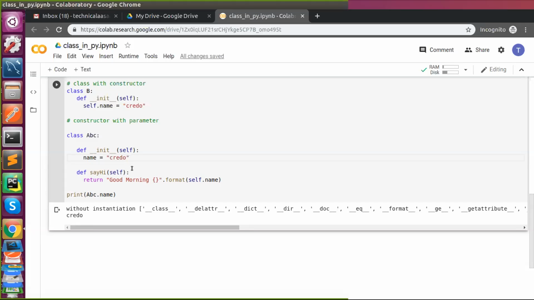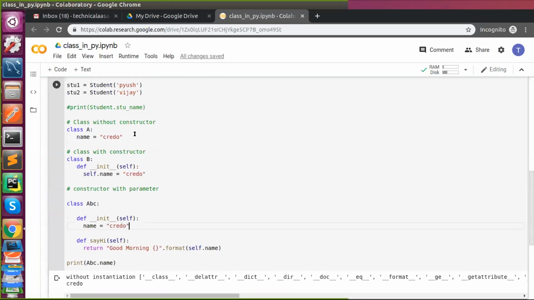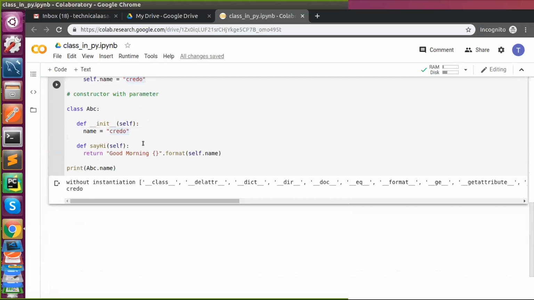No, I said I want to create an object name while I'm instantiating. Previously I kept it directly inside the class, and it will consume certain memory. But in case of constructor, is that correct? I'm asking, is that correct?